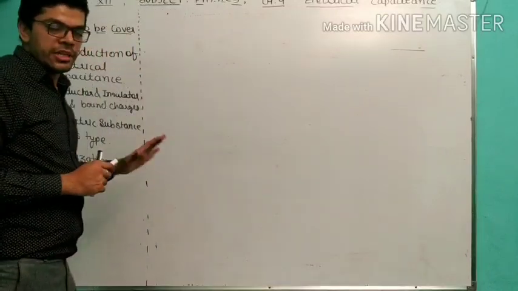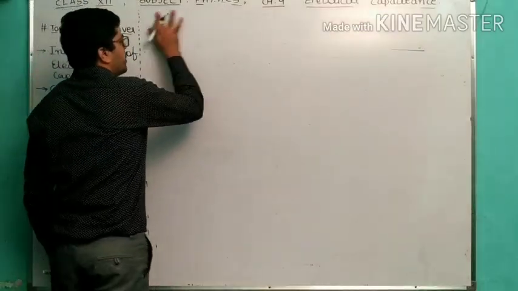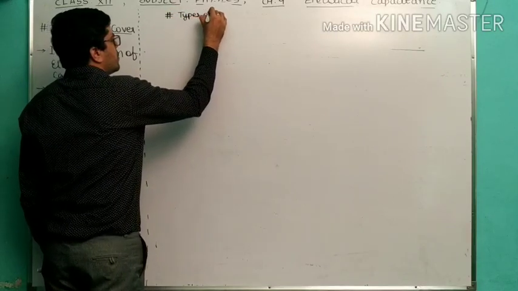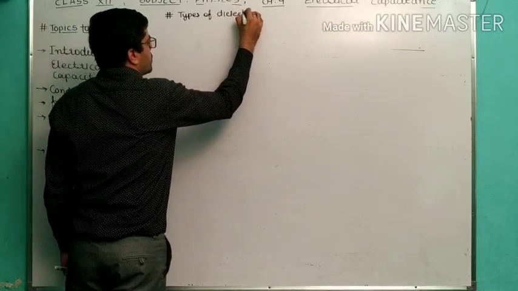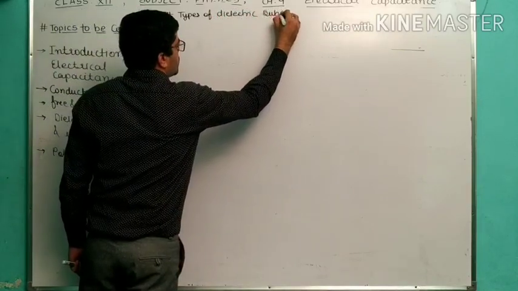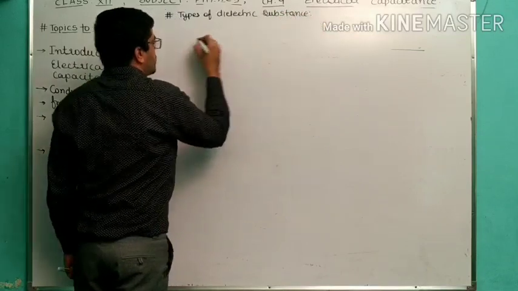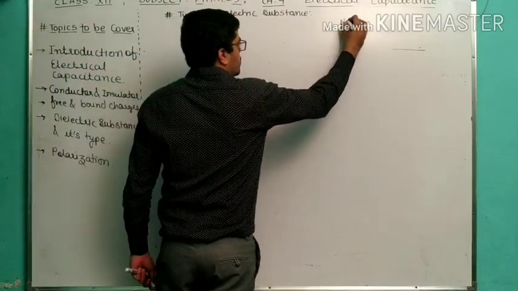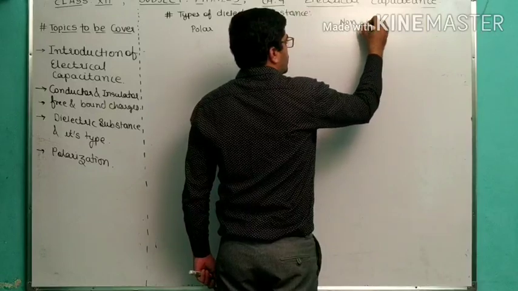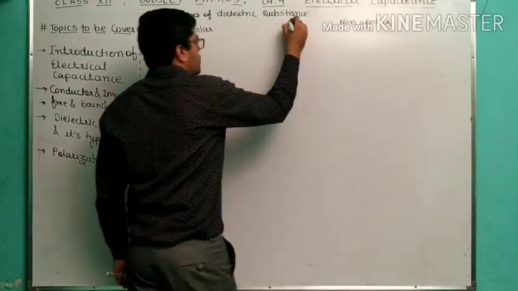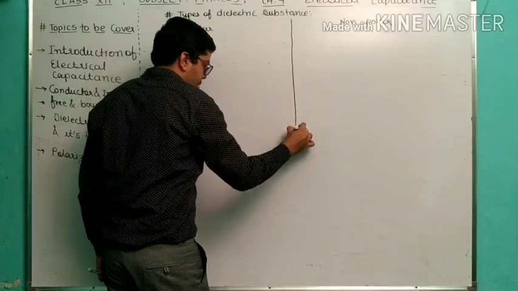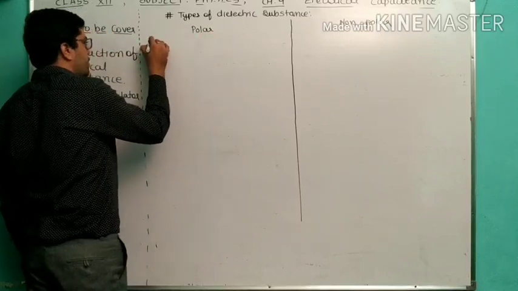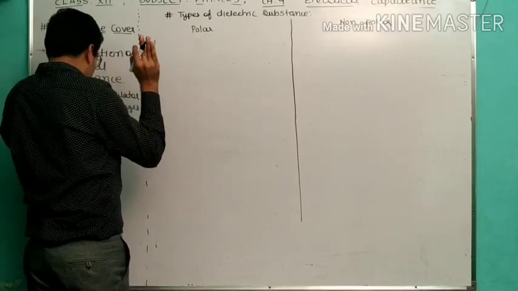So here we are discussing its types. So, types of dielectric substances. First is polar, another one is non-polar. Okay, so the comparison of polar and non-polar we can understand in a very easy and clear manner.